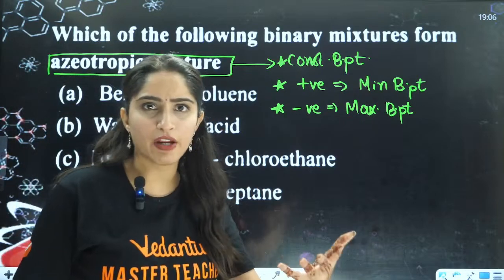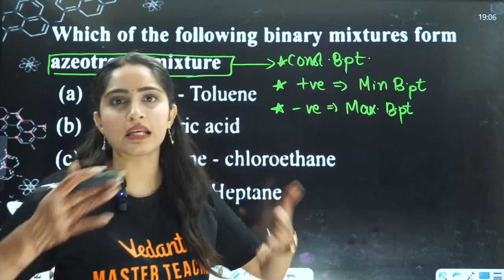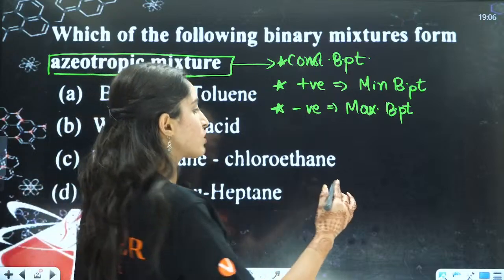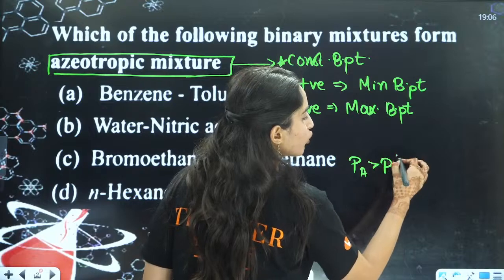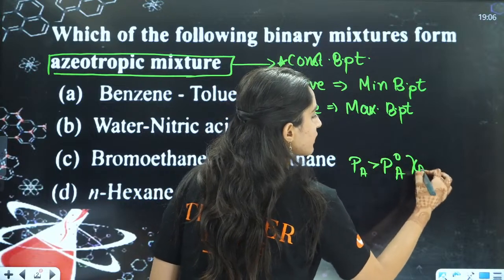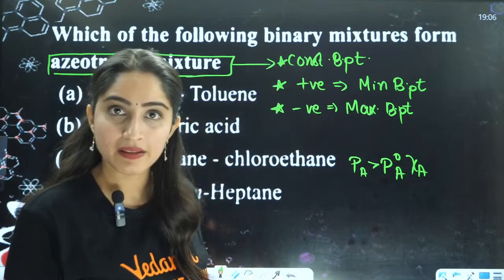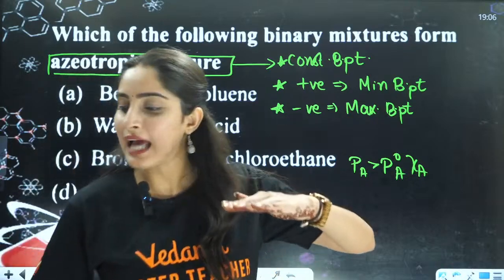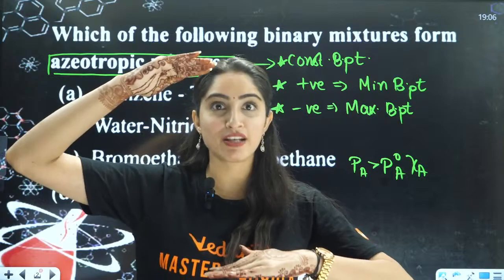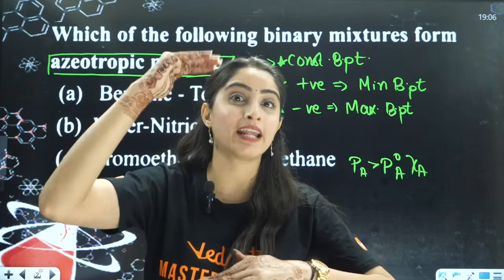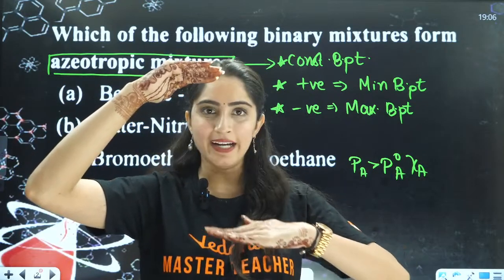In a positive deviation, vapor pressure increases. We know that in positive deviation it does not follow Raoult's law, so PA is greater than P0A XA. That means if this is your cutoff, your goal, your dream, and you are right now here.